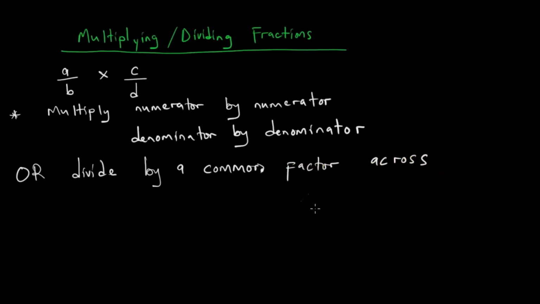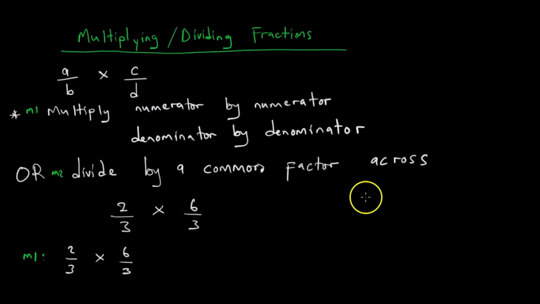So what does this mean? We can exemplify how it works. 2 over 3 multiplying 6 over 3. Let us say this is method 1, and this is method number 2. So with method number 1, we have 2 over 3 multiplying 6 over 3.